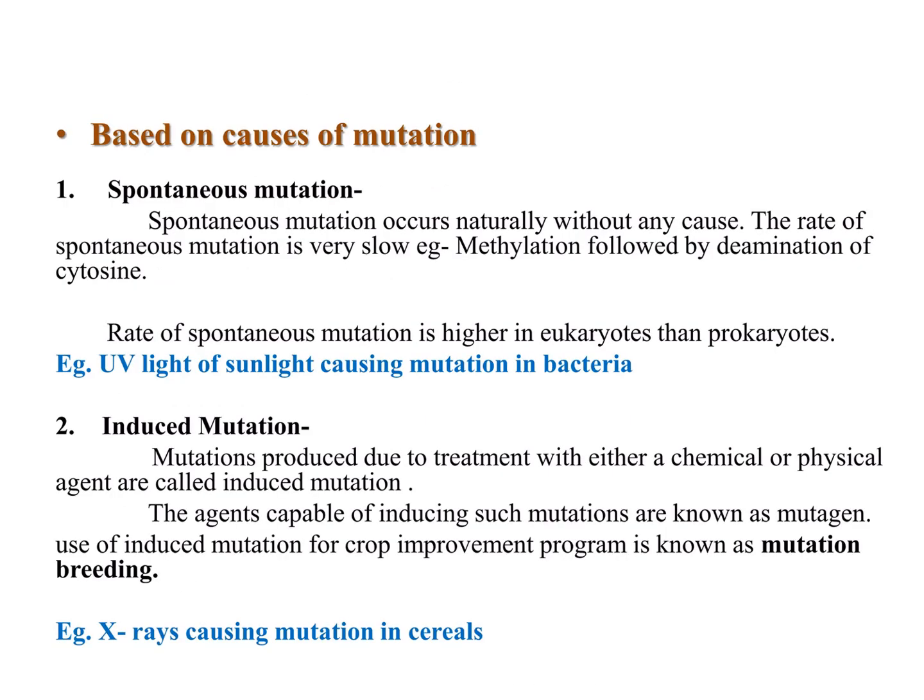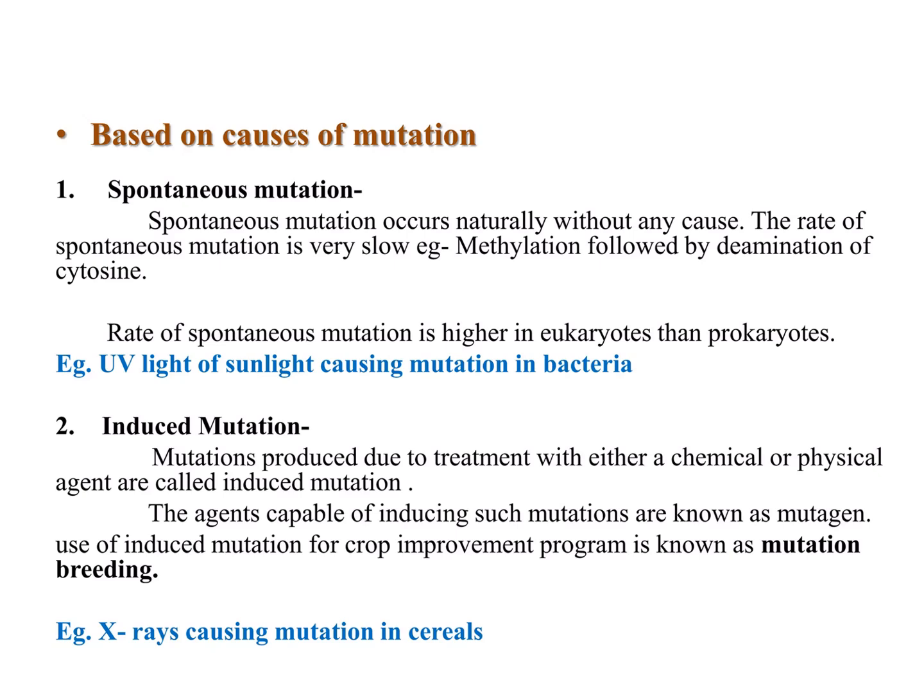Based on the causes of mutation, there are 2 types. First one is spontaneous mutation. It occurs naturally without any cause. The rate of spontaneous mutation is very slow. Example, methylation followed by deamination of cytosine. The rate of spontaneous mutation is higher in eukaryotes than prokaryotes. Example, UV light of sunlight causing mutation in bacteria.